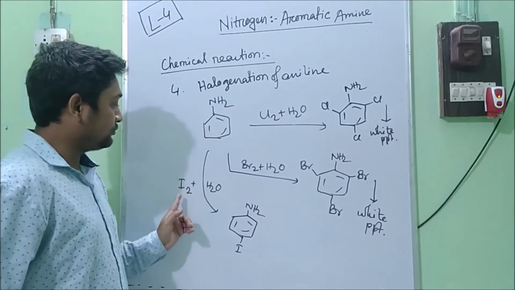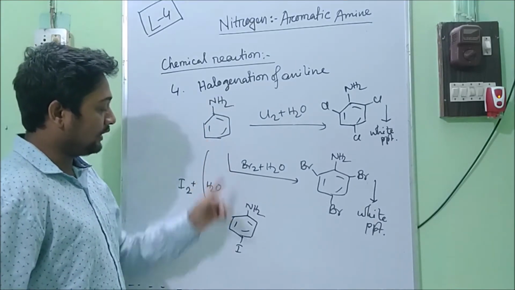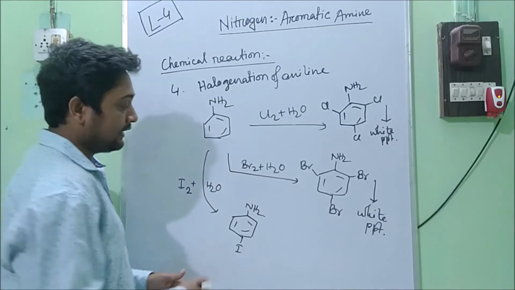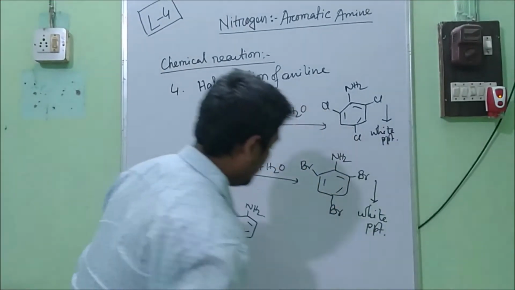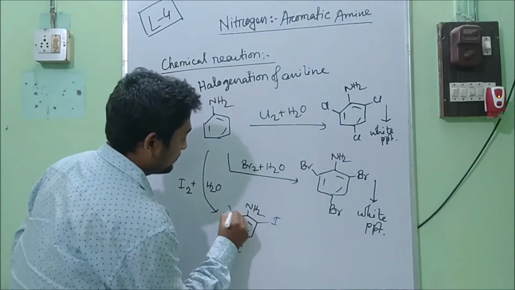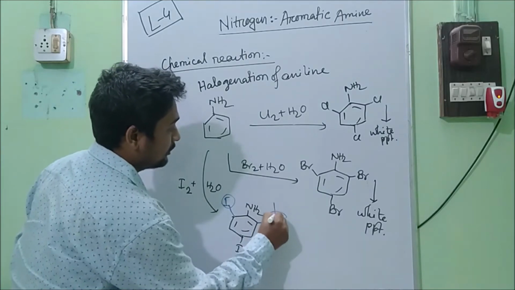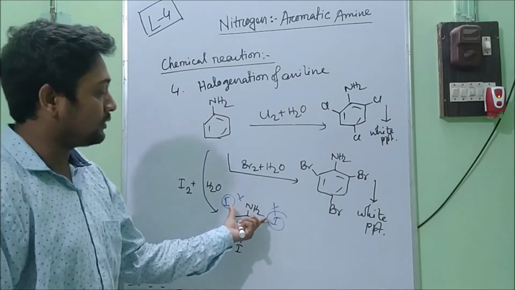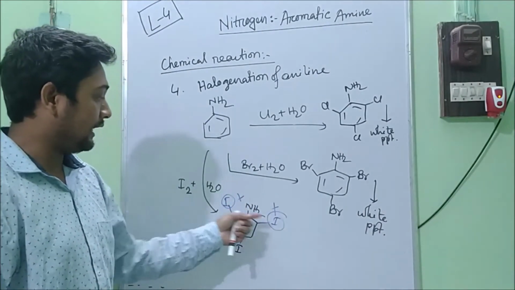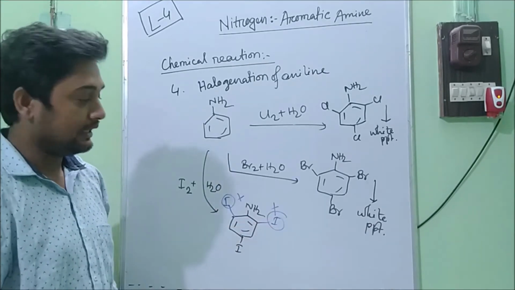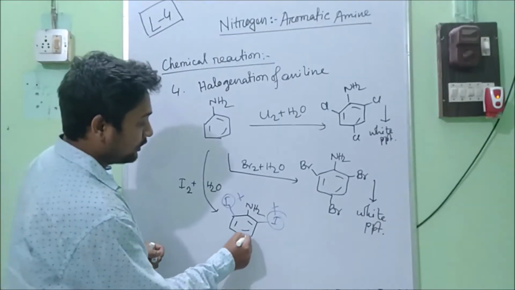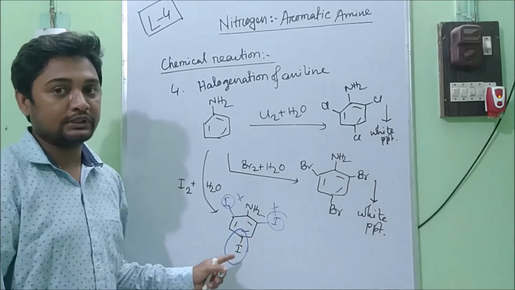And if you react with iodine water, then one iodine will enter at the para position. Iodine will not come in the ortho position because of its large size. There will be steric interaction, and because of this steric interaction, none of the iodine can enter at the ortho positions. That's why only one iodine will enter at the para position.